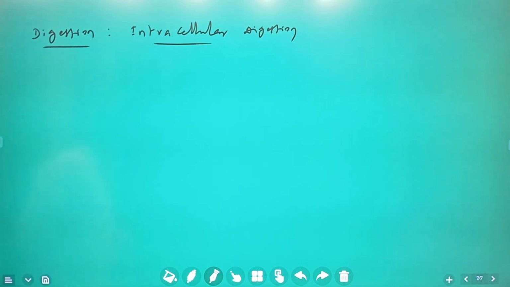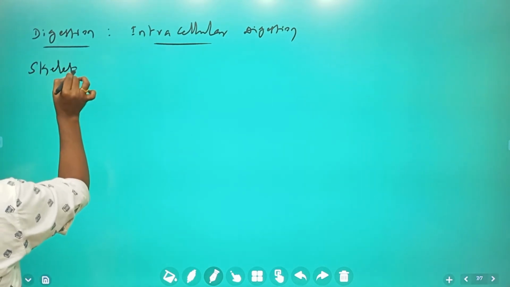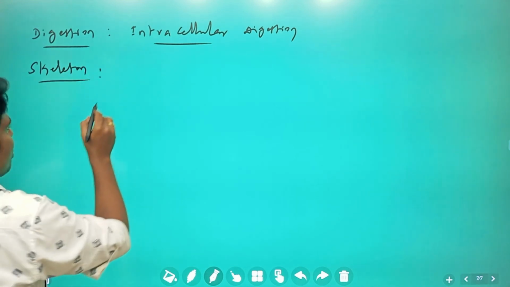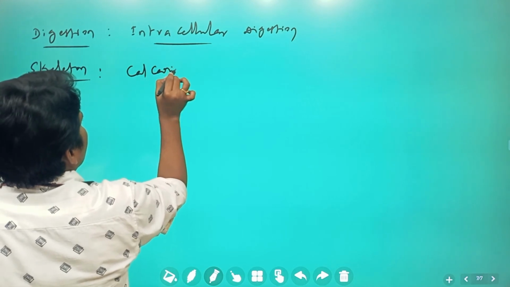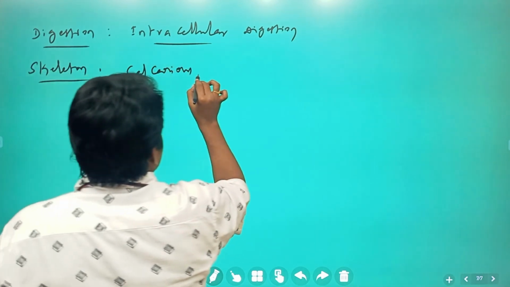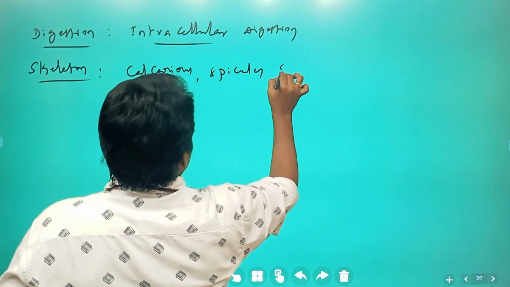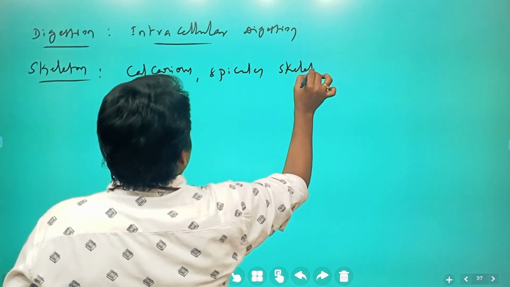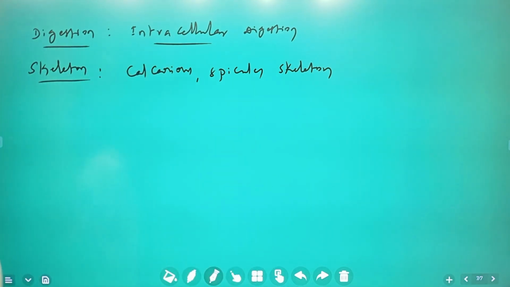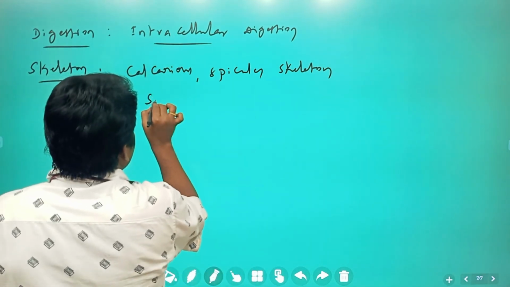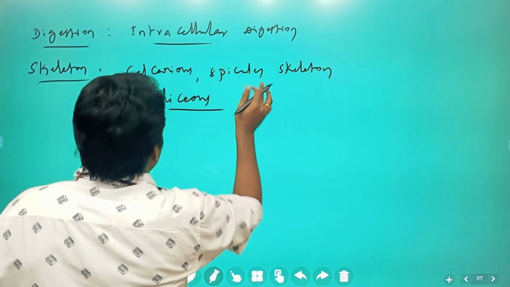Next one, skeleton. In this, the skeleton is going to be calcareous, or spicules are going to be present. Calcareous skeleton or spicules containing skeleton, and you are going to see siliceous also, which is made up of silica, siliceous skeleton you can see.